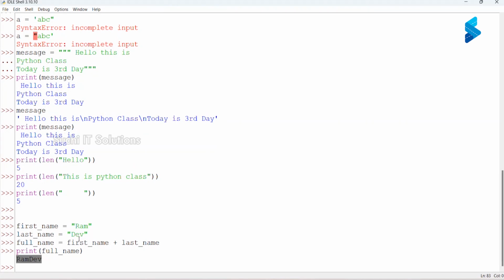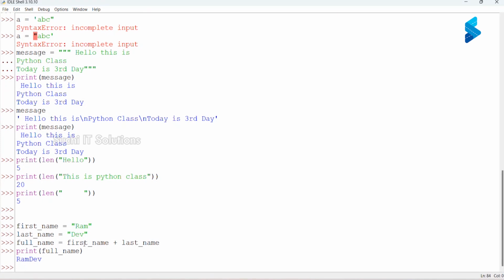Right? Now, if I want to join two strings, we'll be using the plus operator. The same plus operator, if you use it between two numbers, is going to add them. The same plus operator, if you use it between two strings, is going to join them. Are we clear?